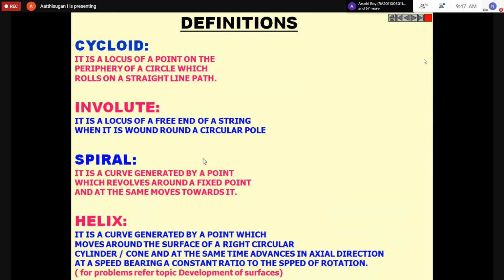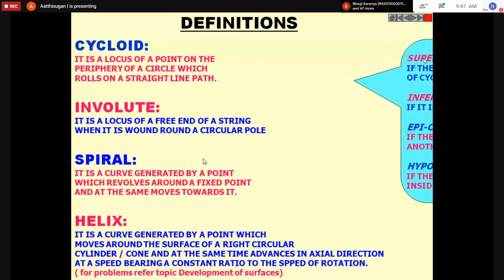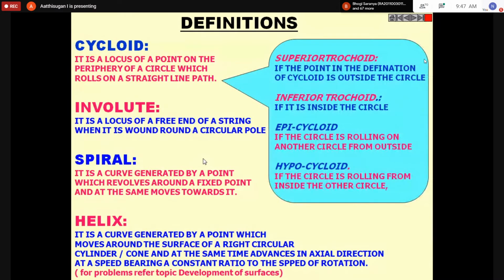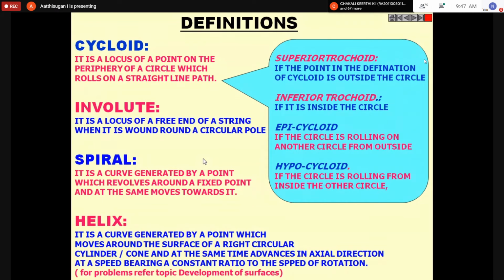An involute is the locus of the free end of a string when it is wound round a circle, the pole. You can take any shape, not only a circle; you can take a pentagon shape also. Then a spiral is a curve generated by a point which revolves around a fixed point while at the same time moving towards it. That is known as a spiral.